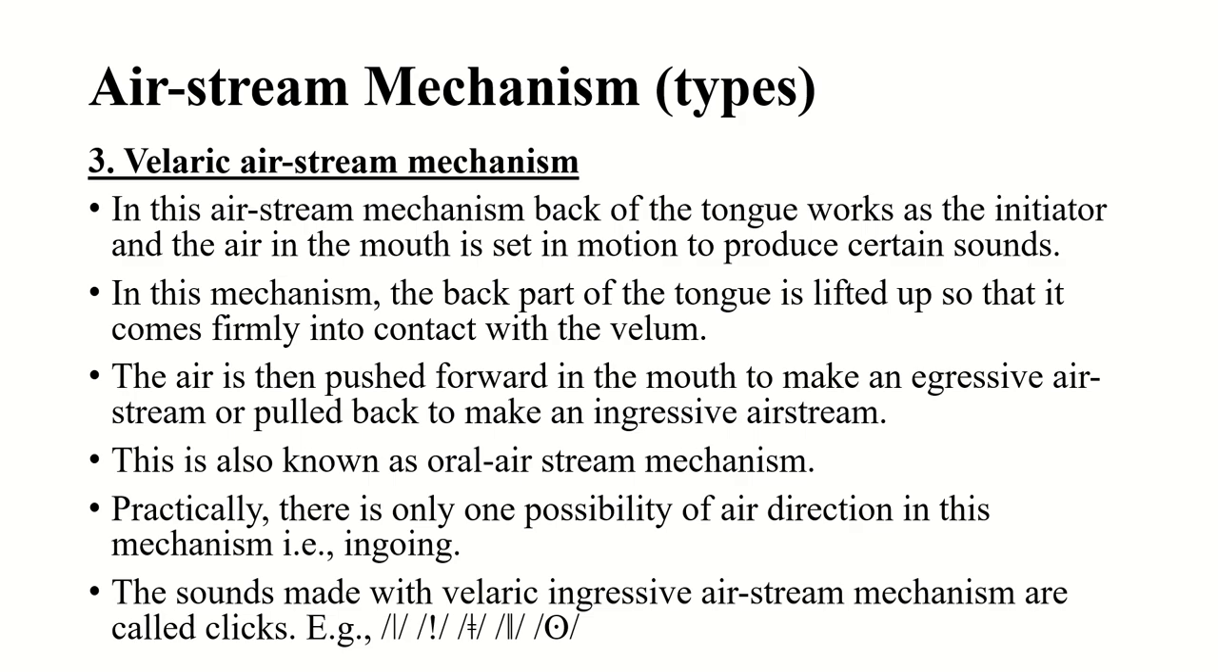That is called plosive. And glottalic has both egressive and ingressive. If it is egressive, that is called ejective. If it is ingressive, that is called implosive. But velaric has only one possibility, that is ingoing, meaning the ingressive airstream mechanism. And the sounds produced in that way are called clicks. Such sounds are called click sounds. For example, these are examples of click sounds.